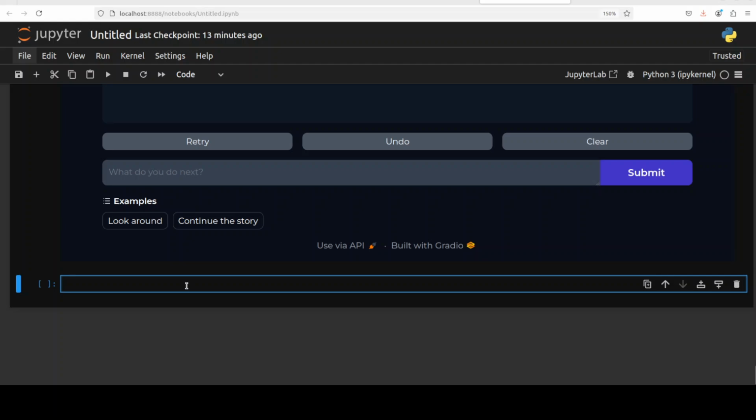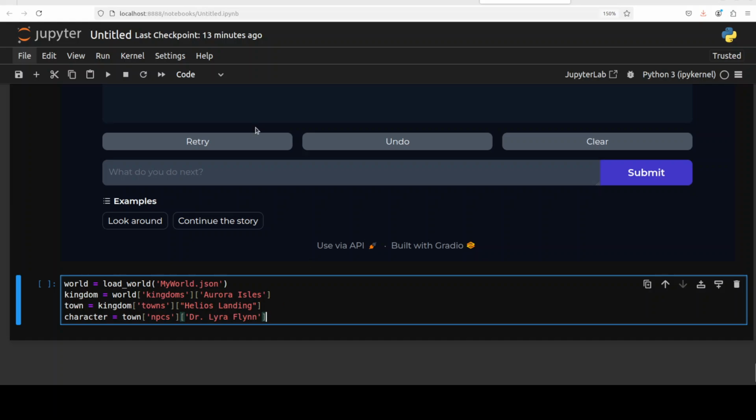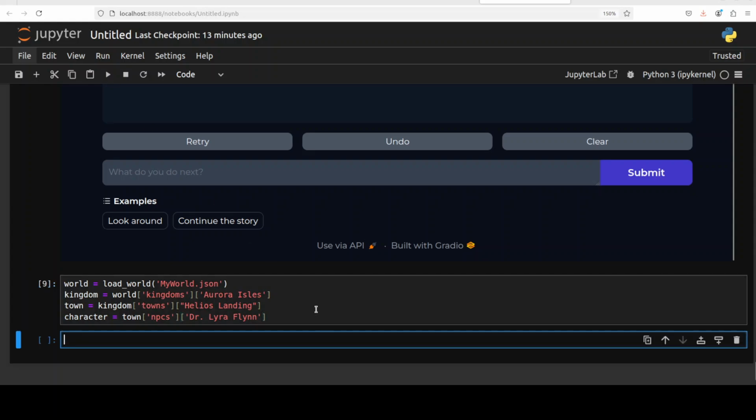First we just need to start with some sample here, or you could dynamically load it from the file, whatever you like. For ease of use, I'm just going to give it this kingdom. I want to play in my world in the kingdom Aurora Isles, and the town should be Helios Landing, and the character I want to start with is Dr. Lyra Flynn.